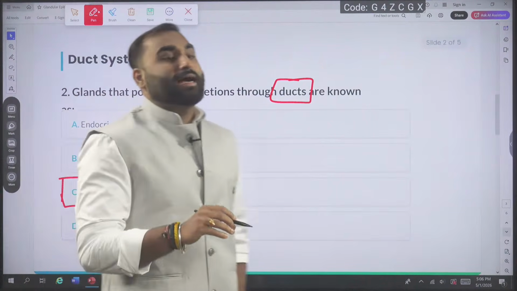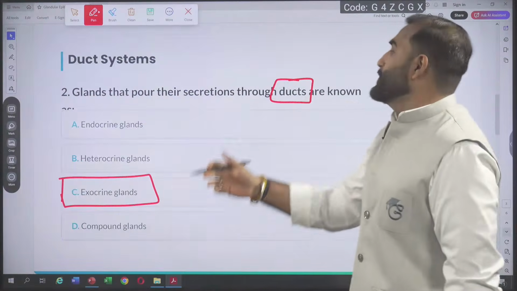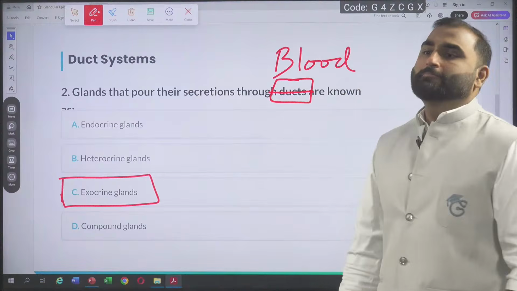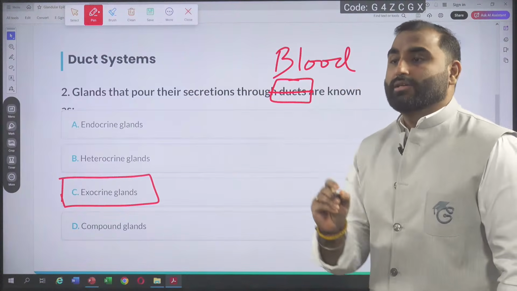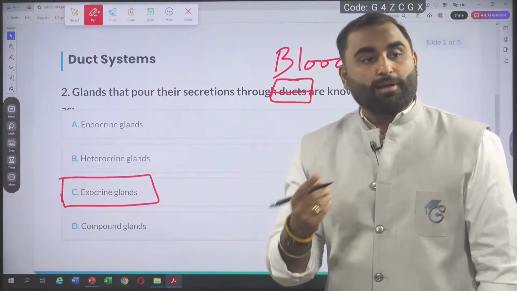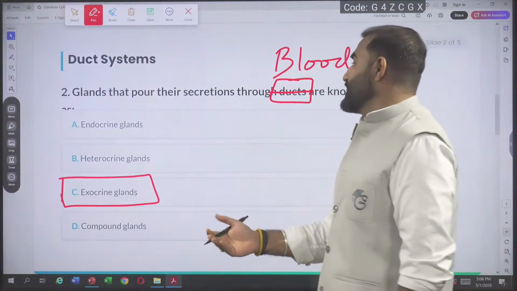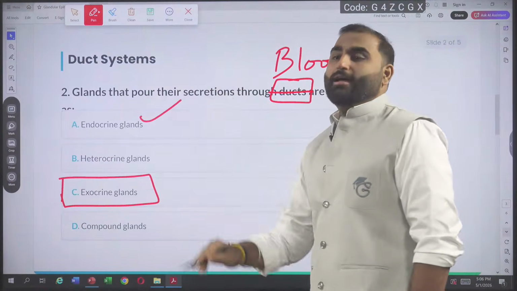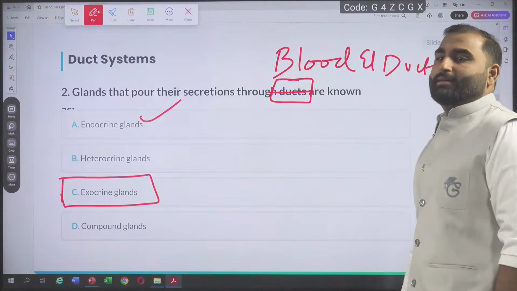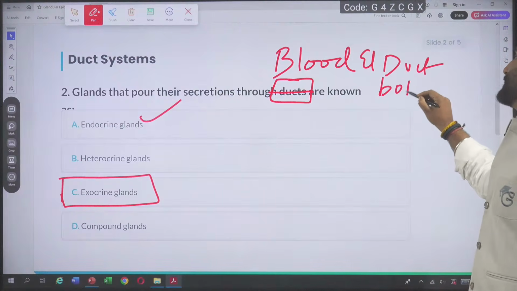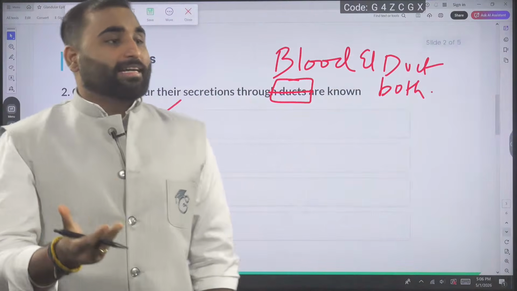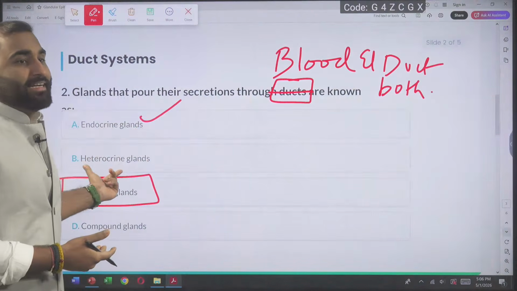Exocrine gland. Now, if I change this question, in place of duct if I write blood here, what will you answer? If I write that which glands are going to pour in blood, then the answer changes to endocrine. If I change the question to blood and duct both, if I write blood and duct both, then it will be heterocrine gland.